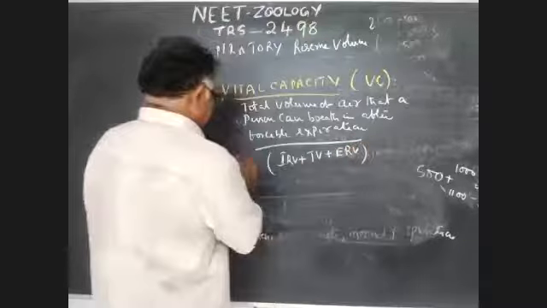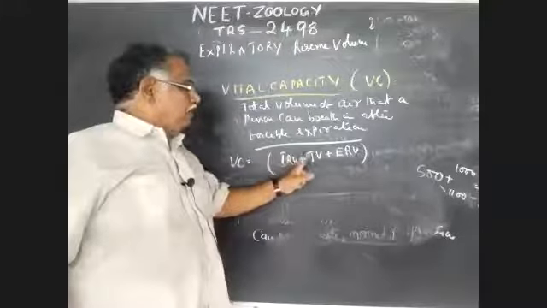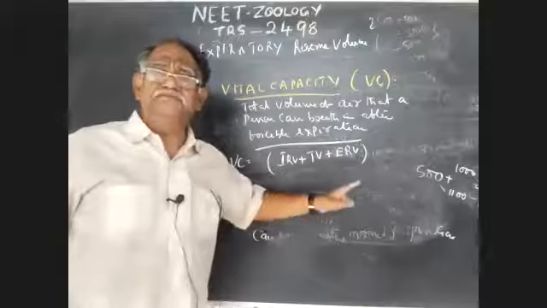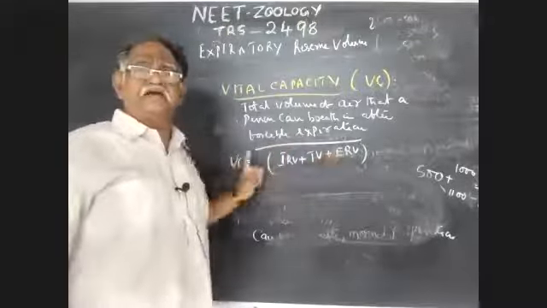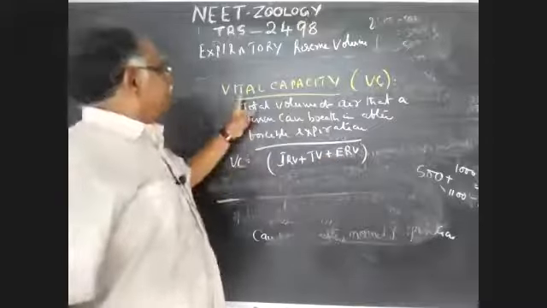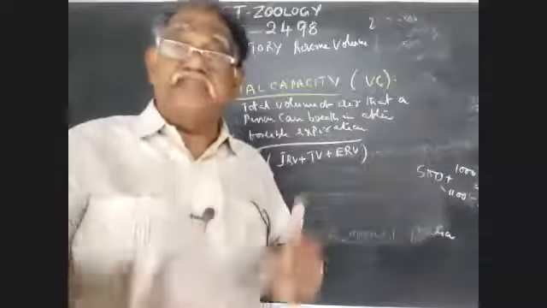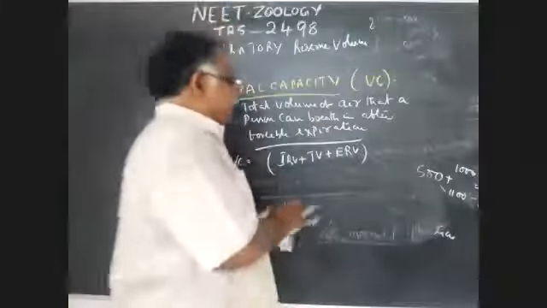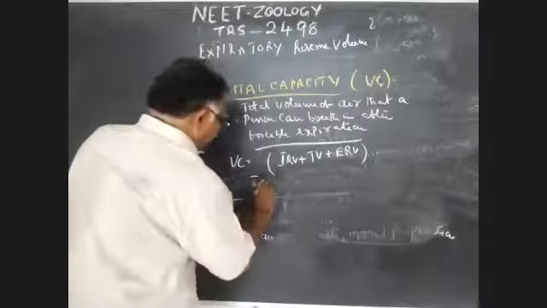So vital capacity is called inspiratory reserve volume, tidal volume, expiratory reserve volume. All these three figures, the sum total of these three figures gives vital capacity. So vital capacity is the total volume of air that a person can breathe in after forcible expiration. Otherwise, it can be defined as the total volume of air